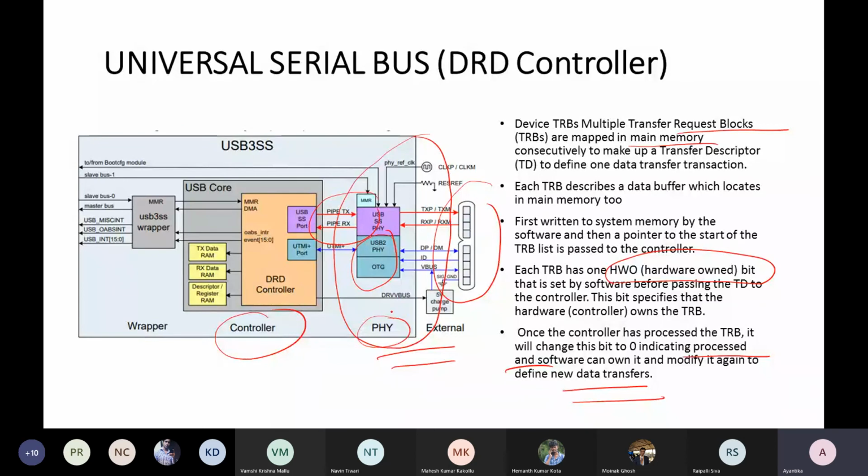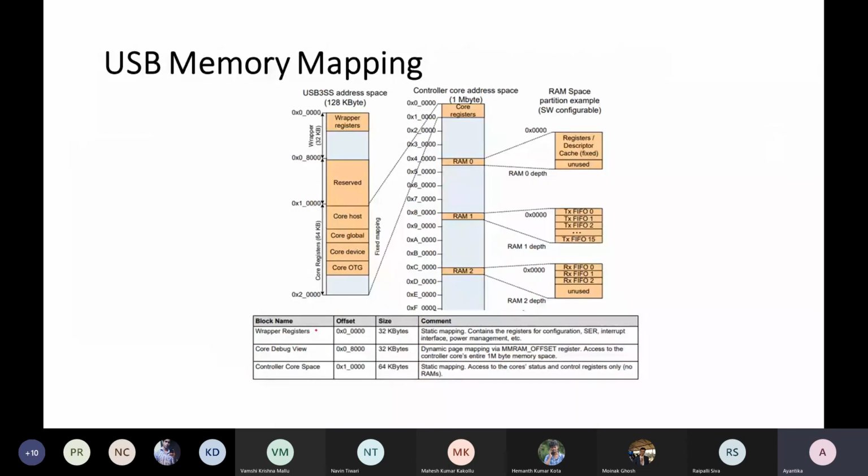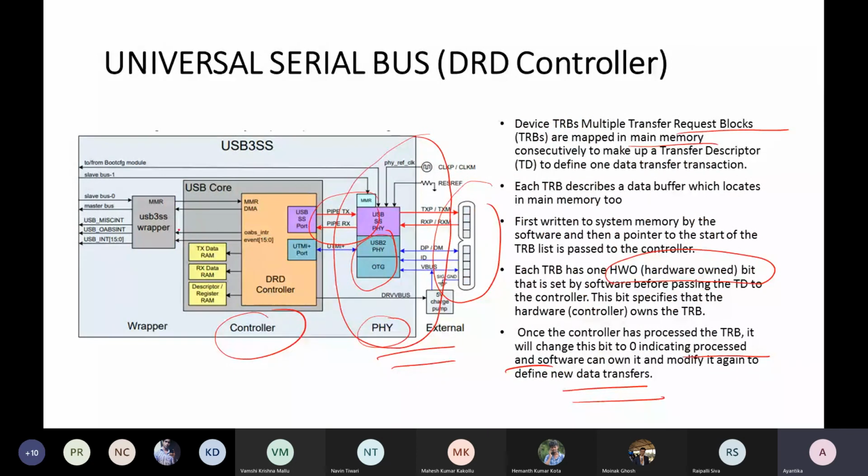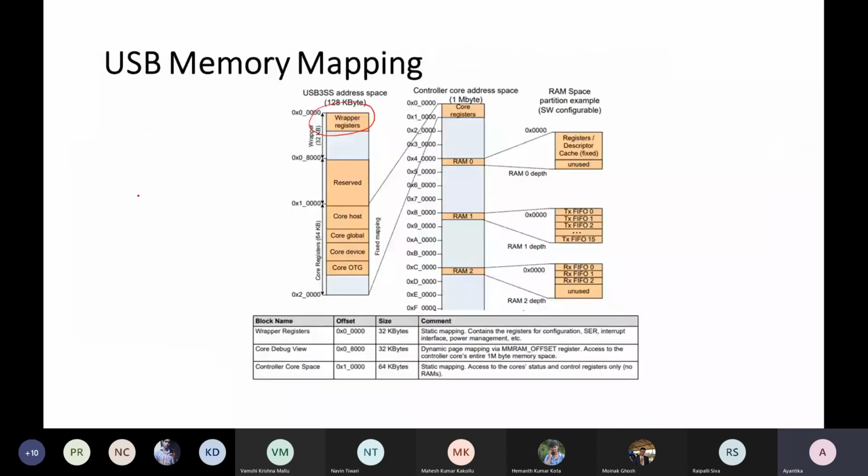Now with this, the communication takes place, and this is the memory mapping of USB. We know that we are just using USB for data storage, but the total memory of USB is basically divided in this fashion. They have wrapper registers. These wrapper registers are used for address mapping with different devices. When you are plugging into some device and address mapping is required, then to maintain the communication in the bus, this wrapper register part is used.